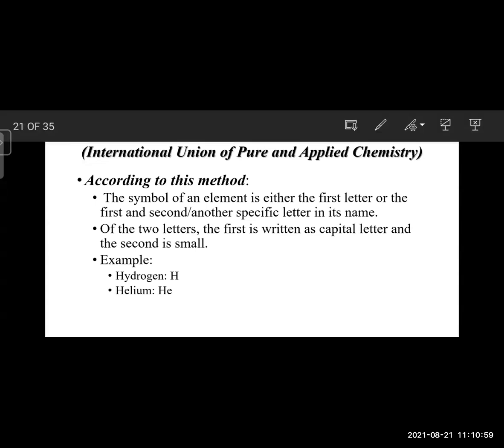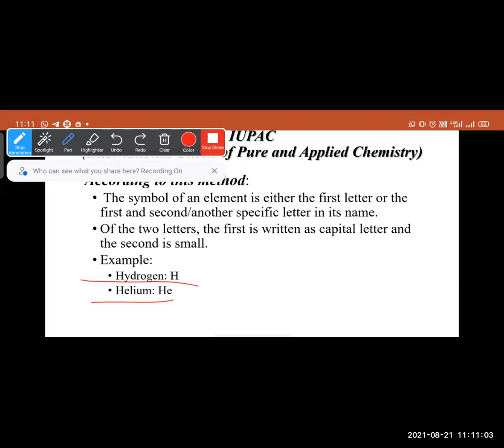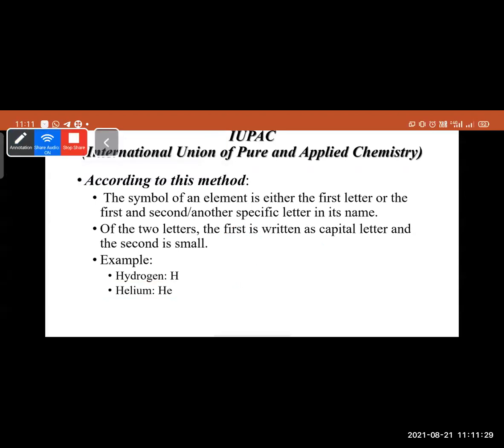For example, hydrogen and helium both have the same first letter. Hydrogen is given the first letter, and in the case of helium, to decide which is hydrogen and which is helium, it is given a second letter in small type.